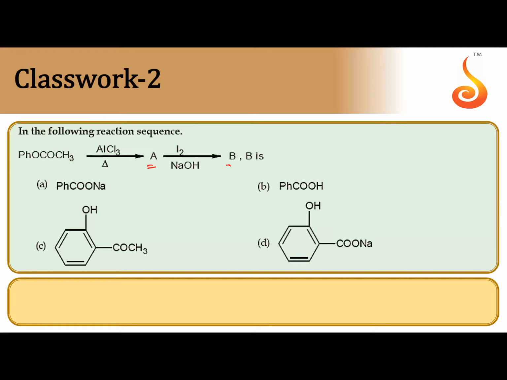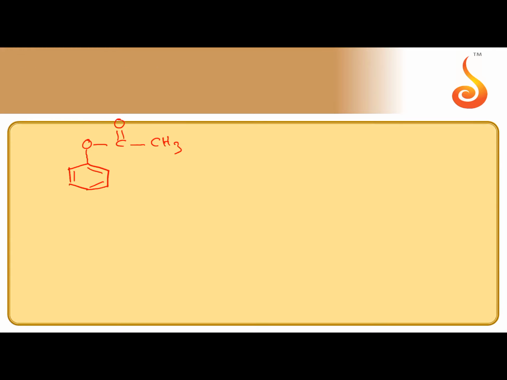First one is phenyl ethanoate on heating with AlCl3. Very big mechanism. This is a named reaction. On heating with AlCl3, what happens? I will explain. H and COCH3 both get exchanged from the ortho position. At the ortho position, COCH3 is attached.